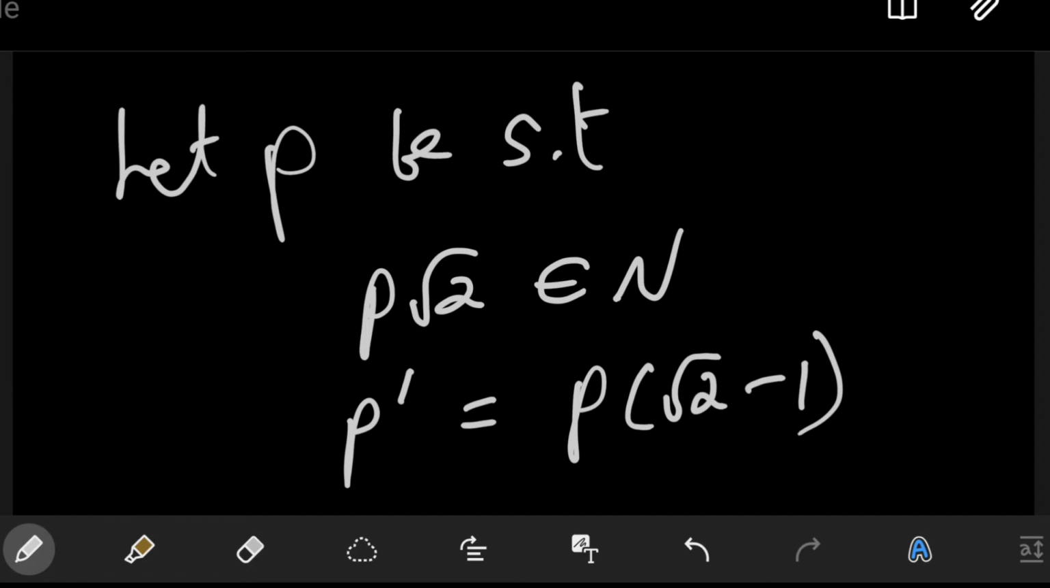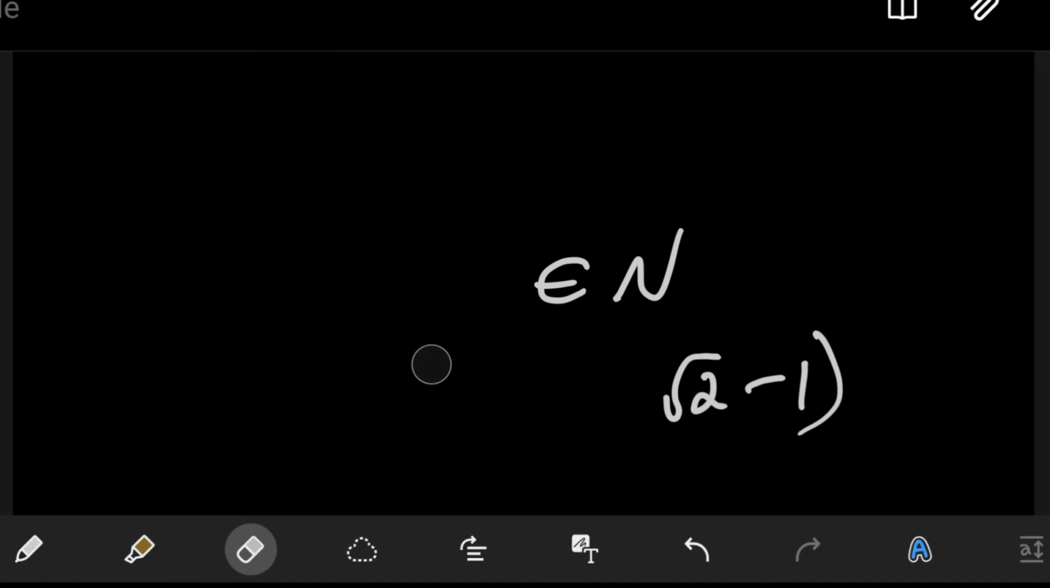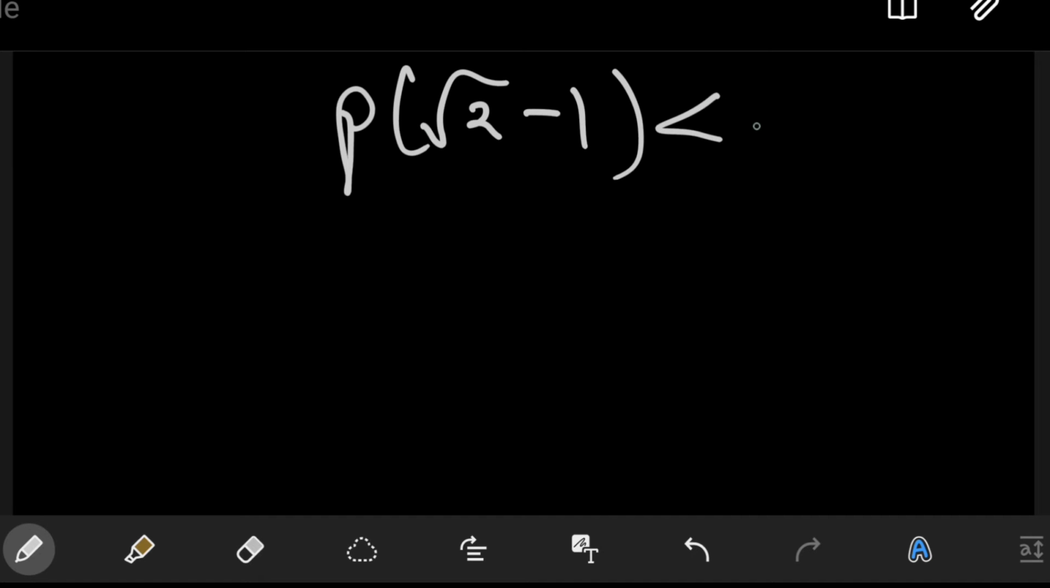Now look at p into square root of 2 minus 1. First of all, look at the term in brackets, square root of 2 minus 1. 1 square is 1, 2 square is 4, so the square root of 2 lies between 1 and 2. So square root of 2 minus 1 is a positive number, but it's also less than 1. What that means is that p into square root of 2 minus 1 is going to be less than p, and greater than 0.